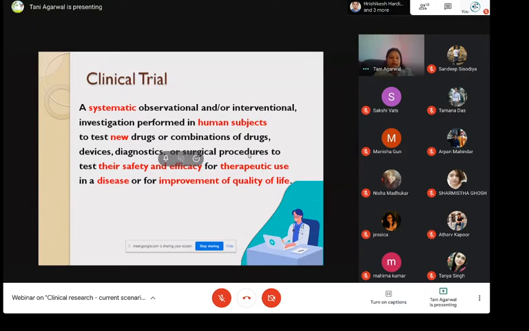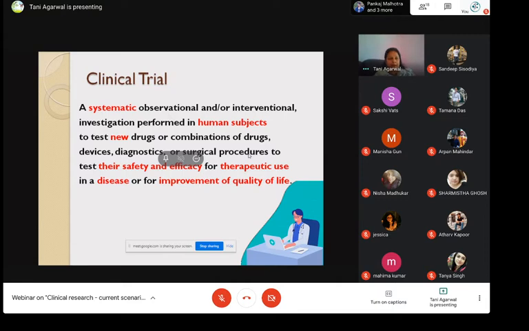By systematic, we mean that a clinical trial is not a random study where you pick up 5 people or 50 people or 500 people of diverse origins, or you really do not know much about it, but you start just giving them the drug of your choice on any day, and you do not know what is happening, what the progress is, and you are really not aware of how it is supposed to result.